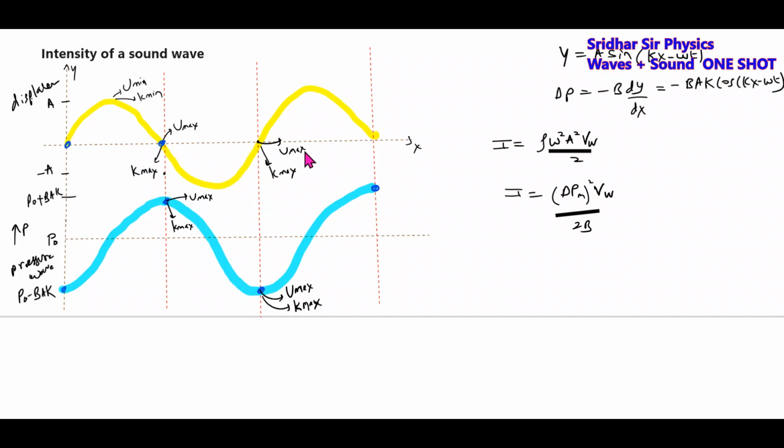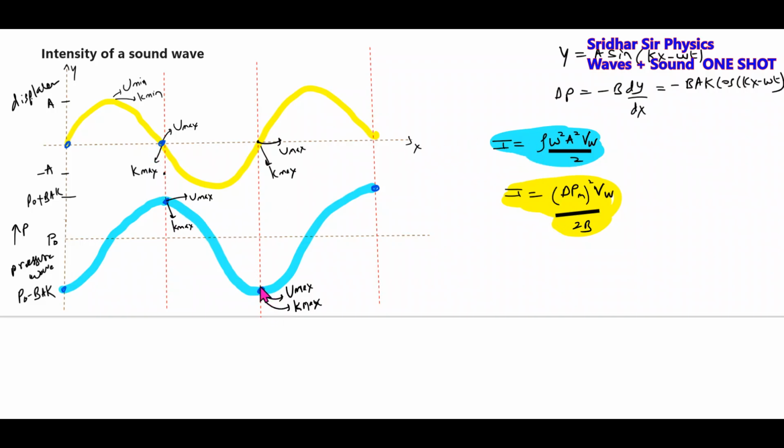So definitely there is a flow of energy. That flow of energy per unit area per unit time we call intensity. The intensity is given by a formula in terms of displacement amplitude, and there's also a formula in terms of pressure amplitude. These are the expressions for the intensity of a sound wave, and there's a diagram you should remember.